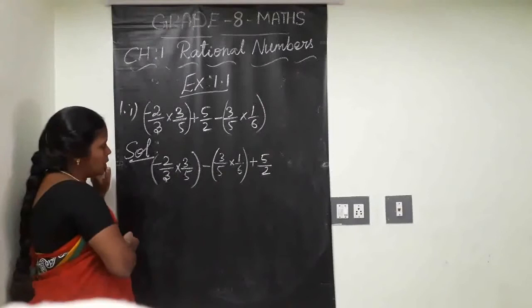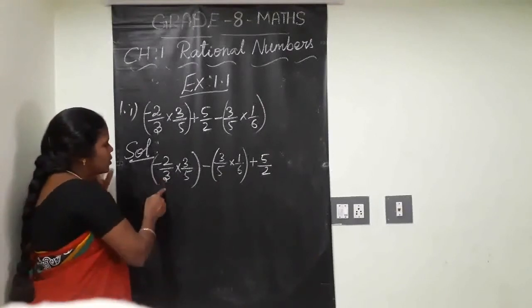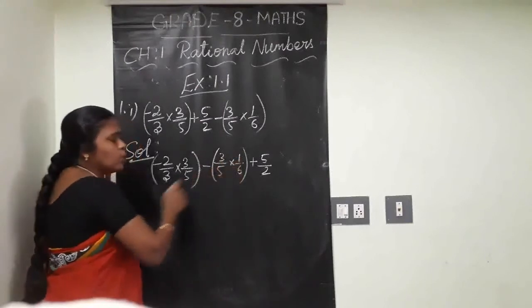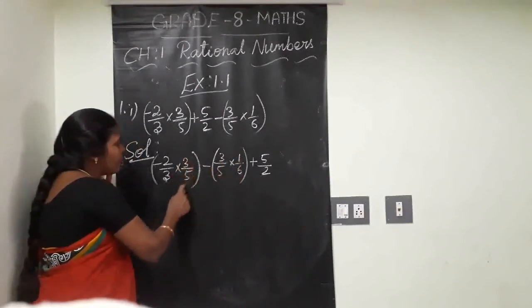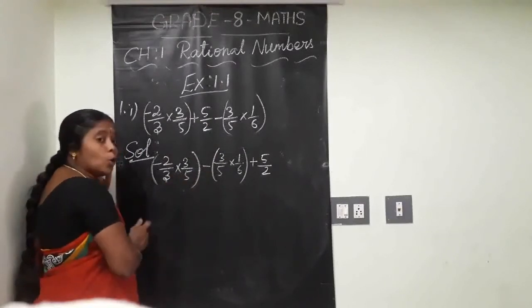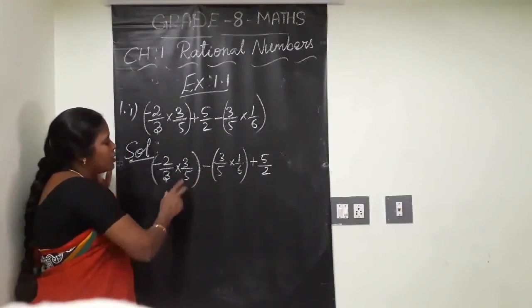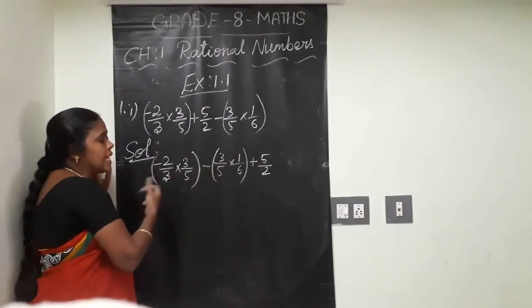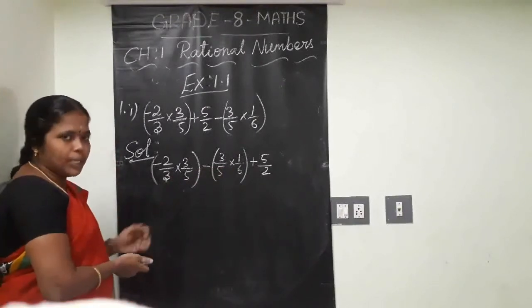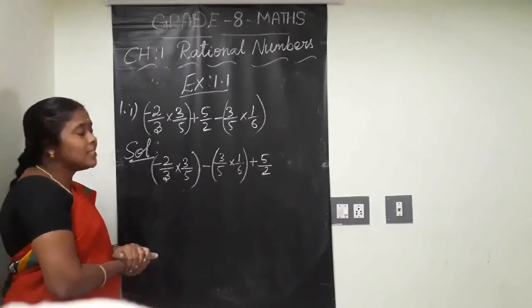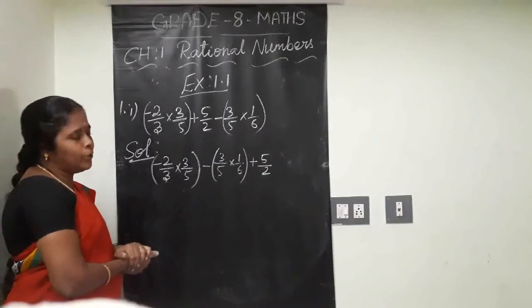Which property is suitable? Here minus 2 by 3 into 3 by 5, here 3 by 5 into 1 by 6. 3 by 5 is coming two times, repeatedly in both groups, and multiplication operations are involved in both groups. That means which identity is suitable? Whether commutativity, associativity or distributivity. Which is suitable here? Distributivity only. Why?